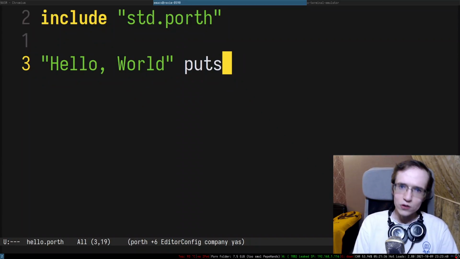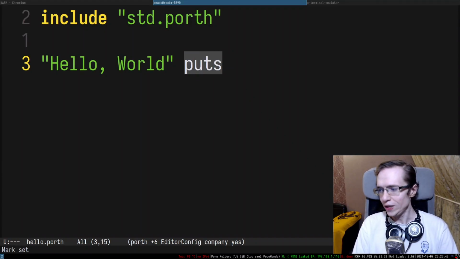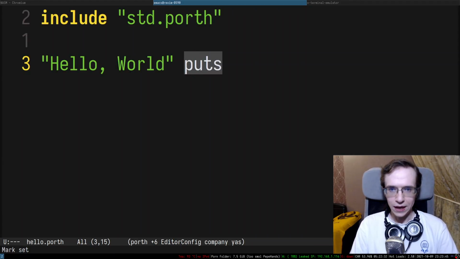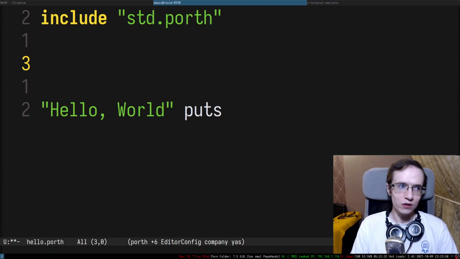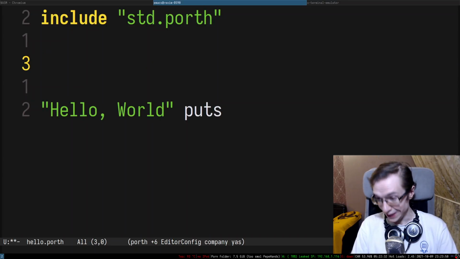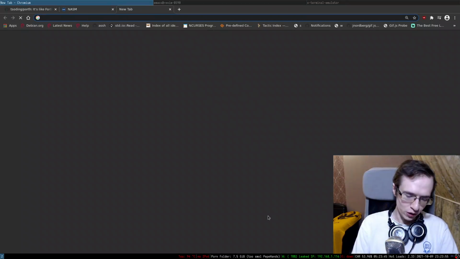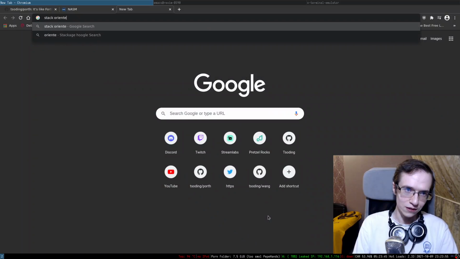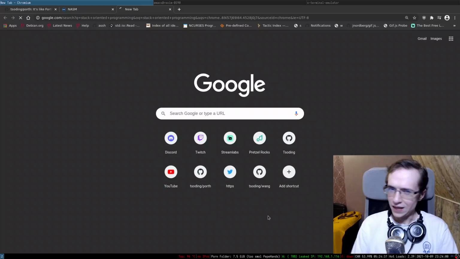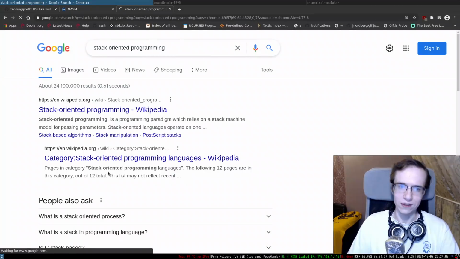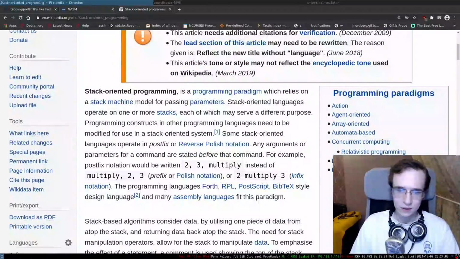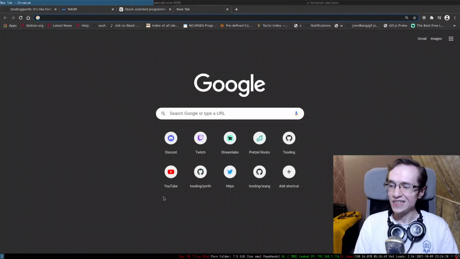And the reason why the order is so weird is because it's a stack-based language, right? And stack-based languages usually use reverse Polish notation. So if you want to learn more about this kind of stuff, you can search stack-oriented programming. I think that's the best way to describe that. So yeah, there is a Wikipedia article about that. Stack-oriented programming is another thing. It's called concatenative programming.